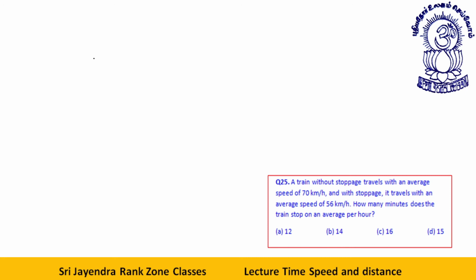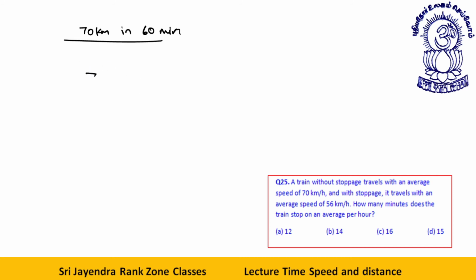A train without stoppage travels with an average speed of 70 kilometer per hour. See, 70 kilometer in 60 minutes. It travels with an average speed of 56 kilometer with stoppage. Okay, 70 kilometer in 60 minutes, that is, I can say 60 minutes, 70 kilometer, and 56.